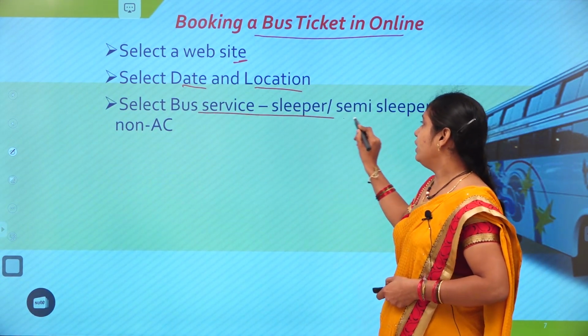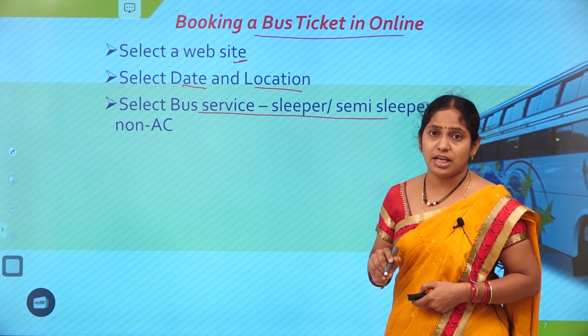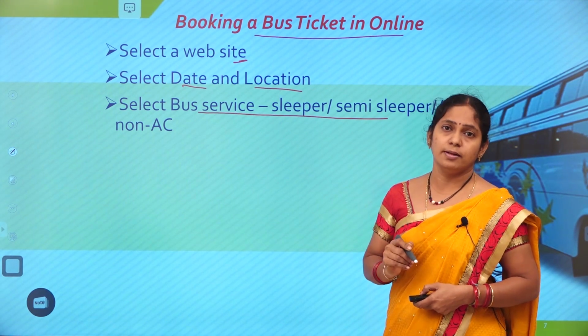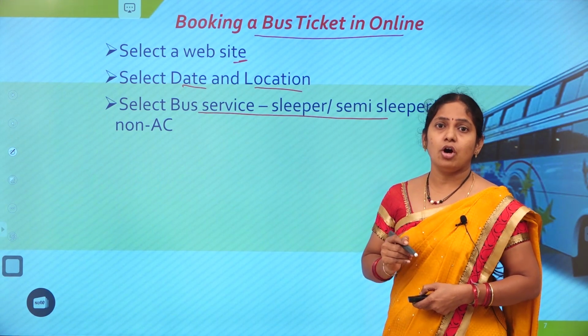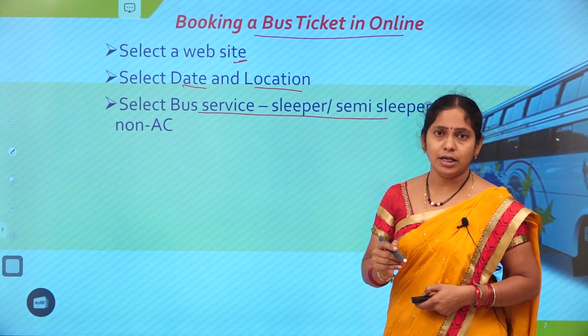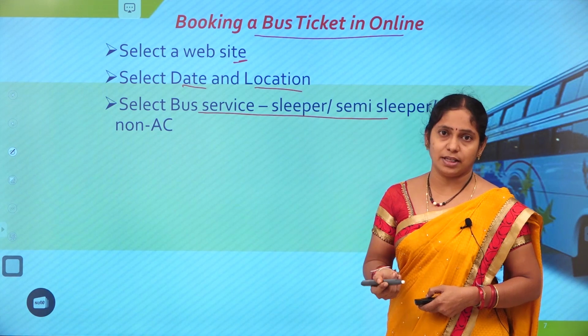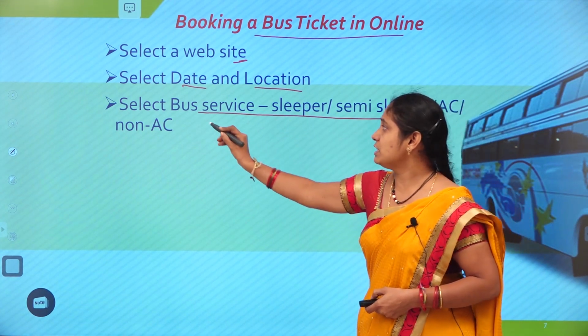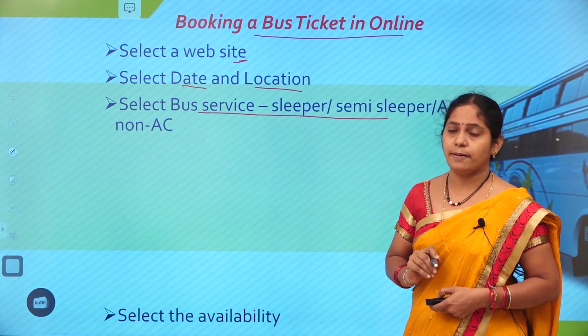After that, we need to select the type of service. Which type of service do you want to choose? Is it AC or non-AC, or sleeper or seated or something? So, which type of service you need, that service needs to be selected as the next one.